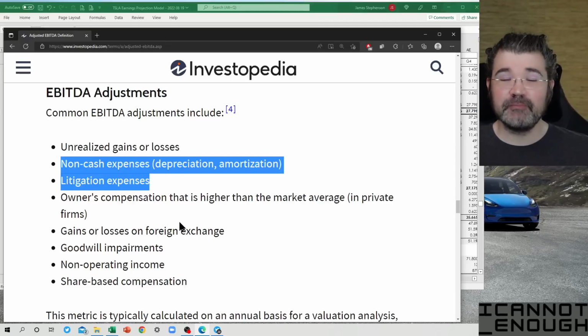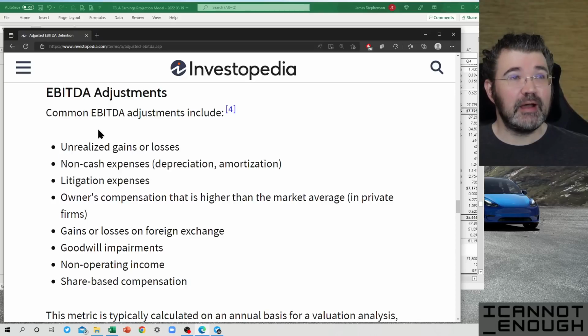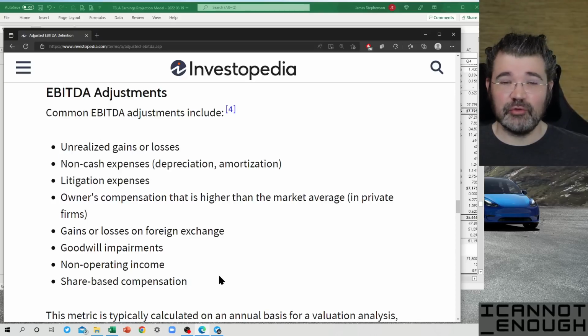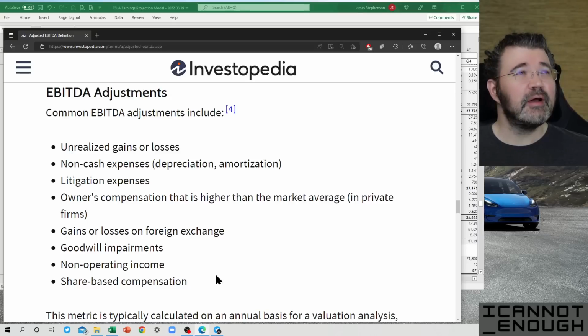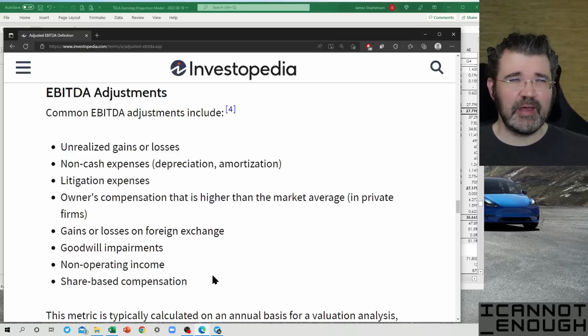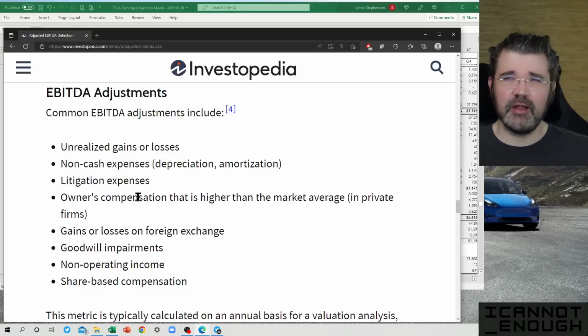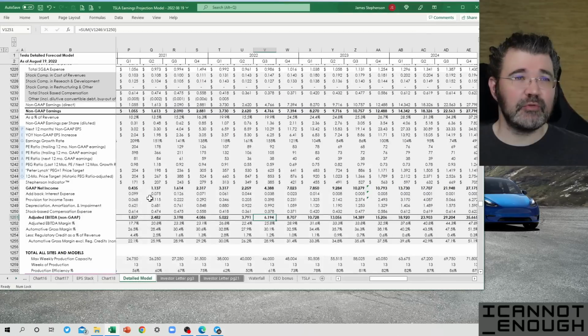Well, who knows what they do. Anyhow, Adjusted EBITDA, you make some adjustments to get to a number that's more reflective of what your profitability was, excluding non-cash and other weird items. And that's the Adjusted EBITDA.